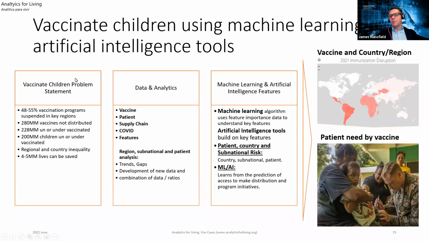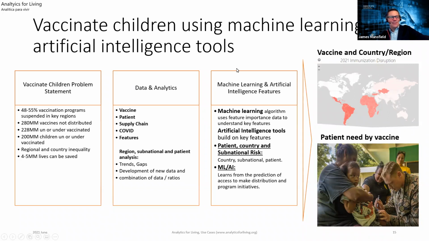So our proposal is to use the child vaccination problem statement for pneumococcal, use that data analytics, employ the machine learning AI to solve that problem, and then say, hey, where are the priority countries this week? Because of COVID, next week it may change. But we really feel we can do a good job on COVID prediction up to 60 days. And it doesn't take that long to stand it up. The infrastructure is already there. You have it sitting in wherever. Okay, hey, here's where you can do the vaccine in the next 60 days. Boom, let's move. Think about rapid response. It's something that's possible that can be done.